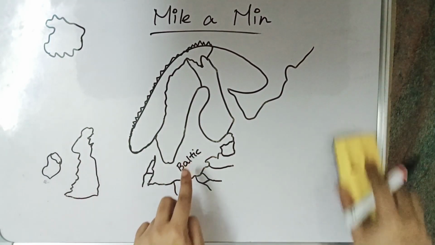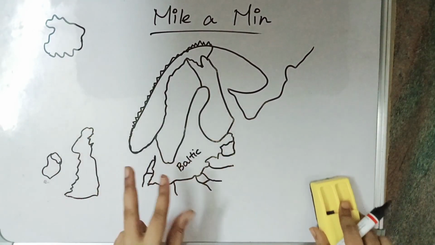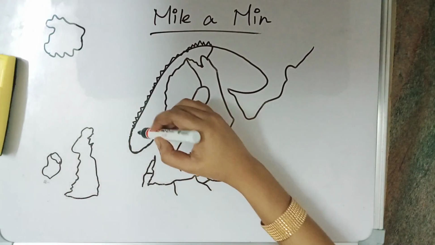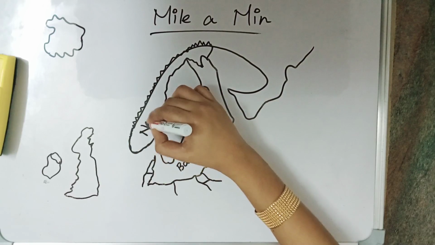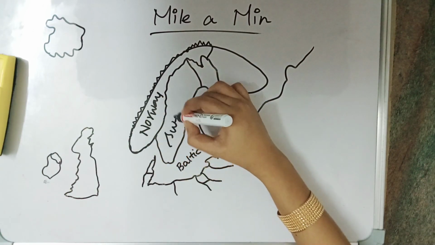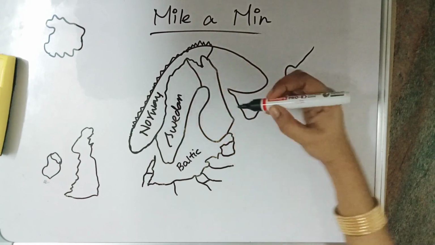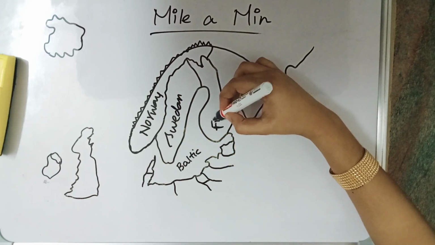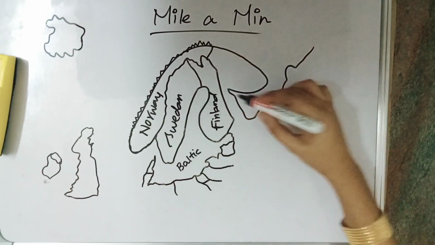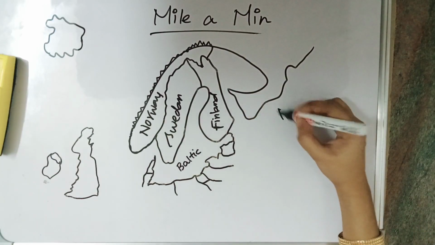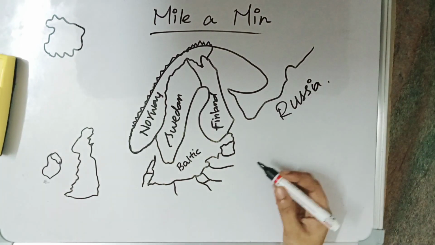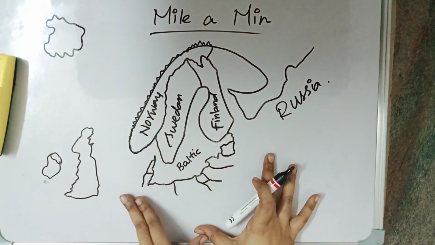So Baltic Sea is right here, and this is Europe actually. This is in Europe. So first one is here, it is Norway. This is Norway. This is Sweden. It is Finland, and all this, it is Russia, and we have many countries right here.